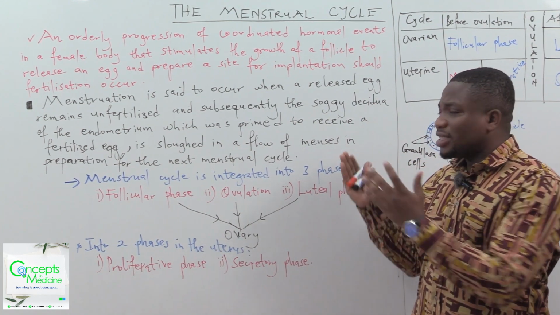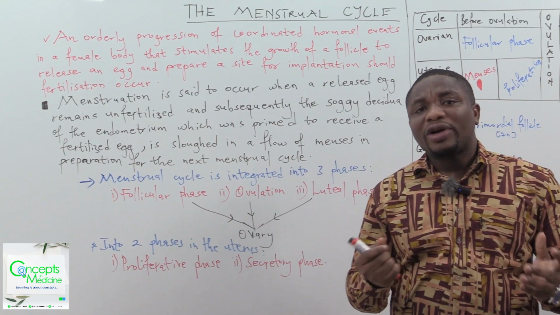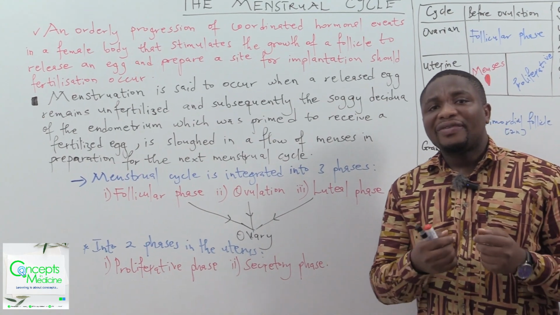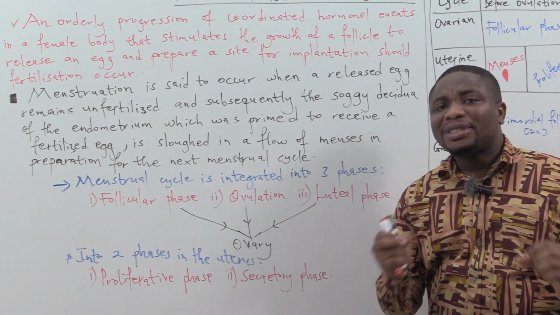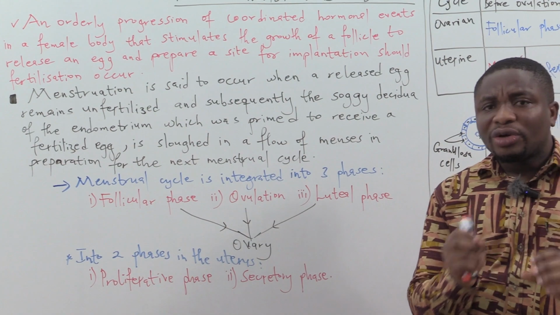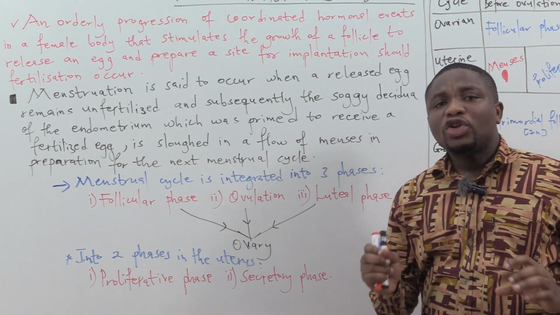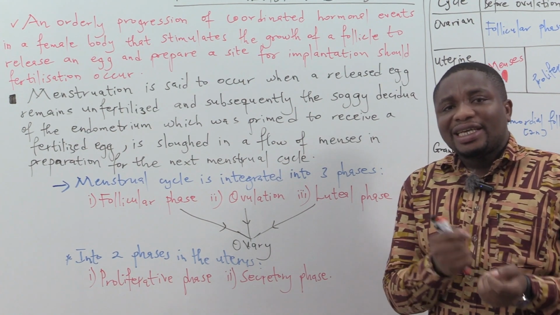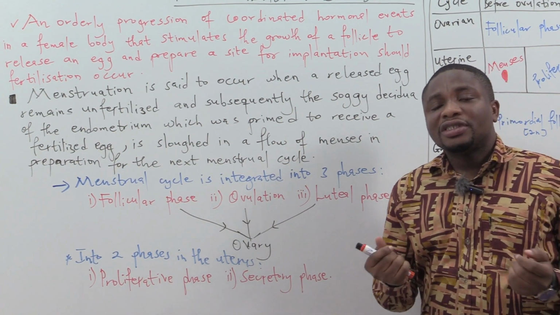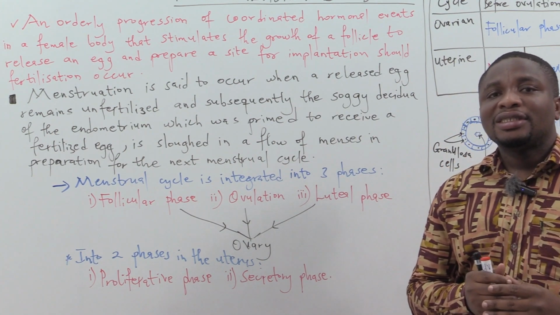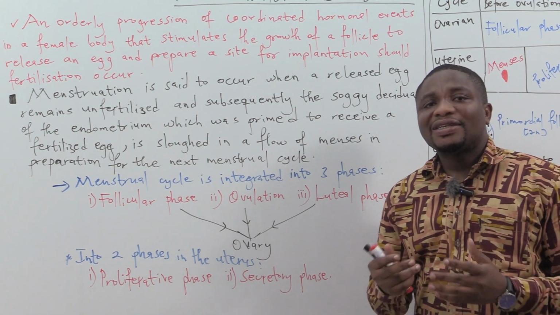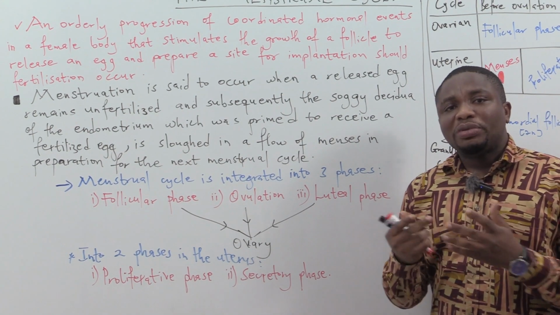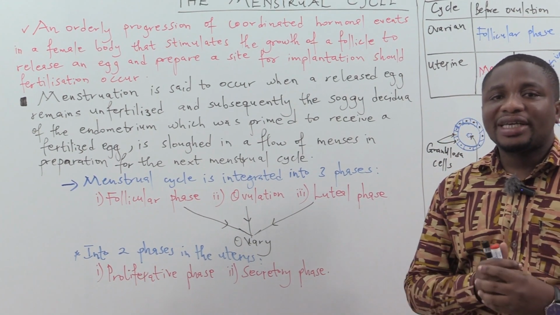Menstruation occurs when the released egg remains unfertilized and subsequently the soggy decidua of the endometrium, which was primed to receive the fertilized egg, is sloughed in a flow of menses in order to prepare for another menstrual cycle.